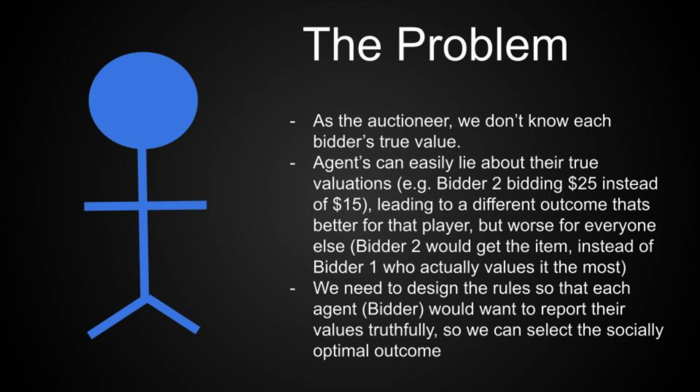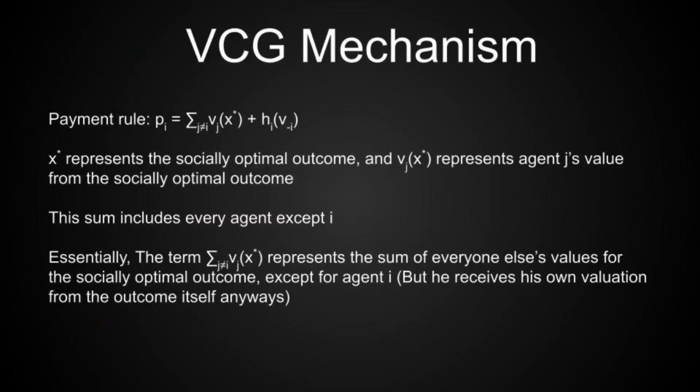To ensure that the cube is awarded to the bidder who values it the most, the auctioneer has to think about designing the rules for this auction such that everyone would be willing to report their valuations truthfully. That is, to bid exactly how much they're willing to pay for the cube. This is where the VCG mechanism comes into play. In addition to selecting an outcome that maximizes the sum of each agent's values, the VCG mechanism also imposes a payment onto each agent. This payment is composed of 2 functions, which we can represent with the following equation.